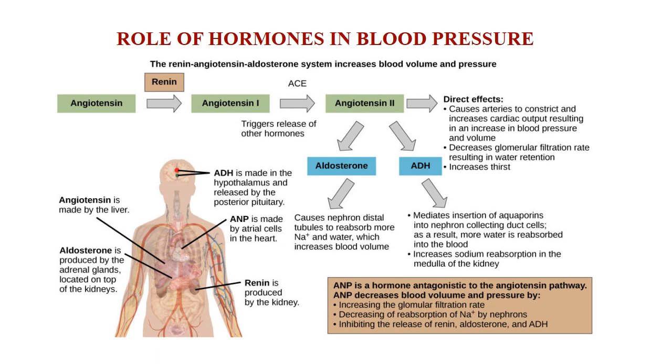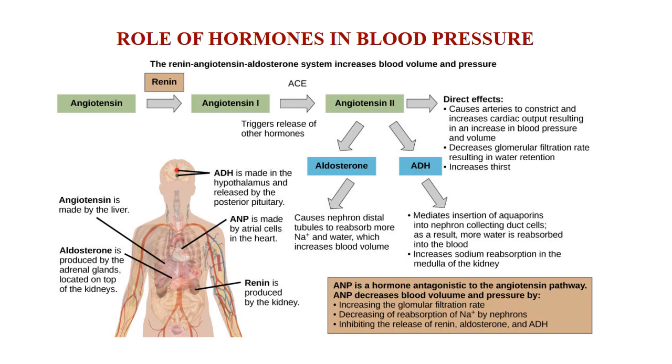and this angiotensin 2 raises blood pressure by constricting blood vessels, which is a direct effect and causes arteries to constrict.